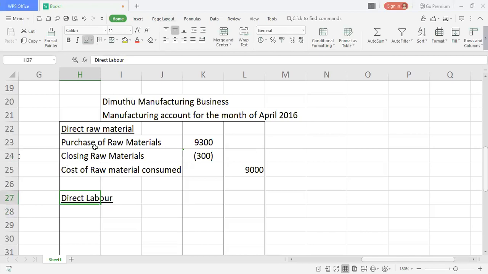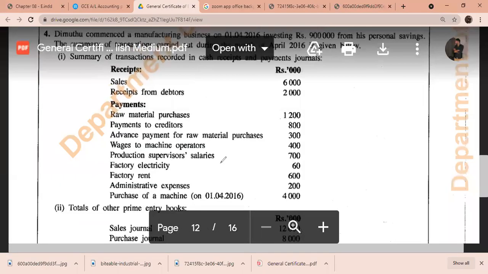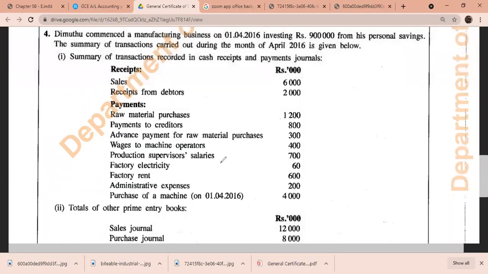How do you find direct labor? They would have given something related to production. If any expense is related to production, it is direct labor. Or they might say something related to the machine. Now if you see here, they have given raw material purchases, payment to creditors, wages to machine operators, and supervisor salaries.